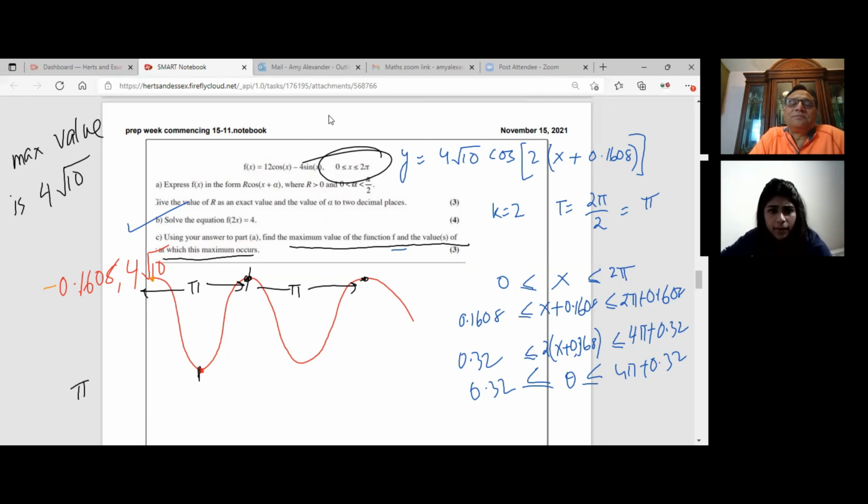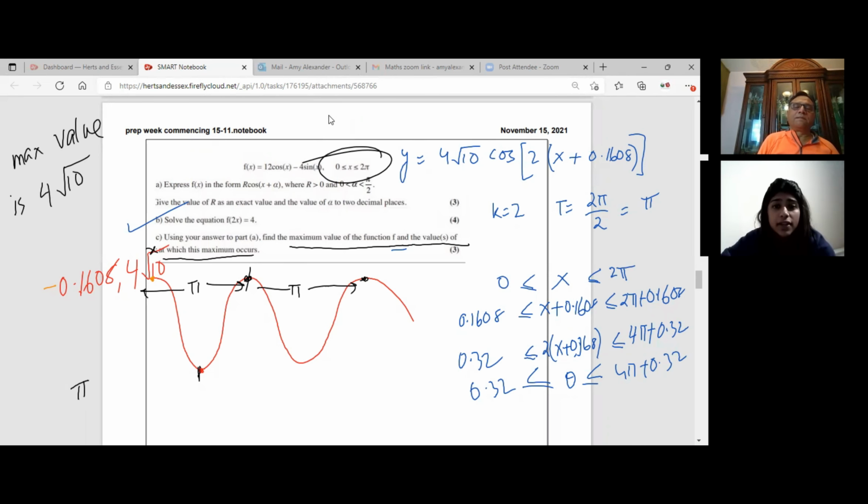So when they mean max value, do they want the y value or the x value? Yeah. So first thing is the maximum value, which will remain constant, which is 4 square root 10. And the values of x at which this occurs. It's really weirdly worded, right? Correct. So minus 0.16 add pi, so you get 2.98.